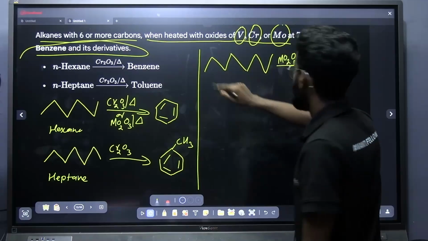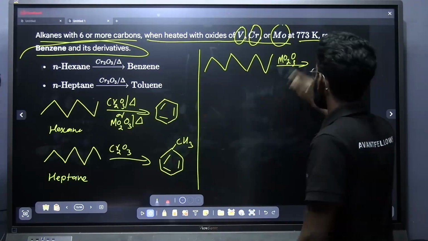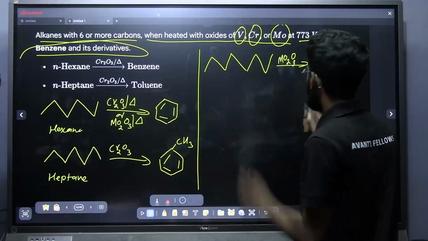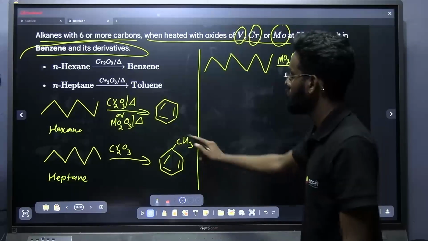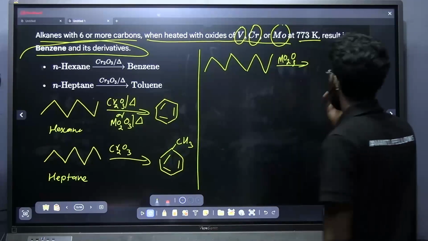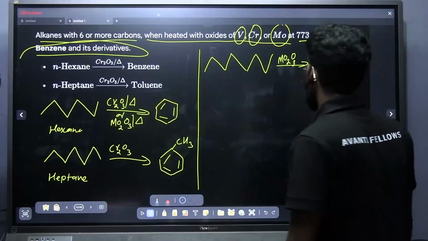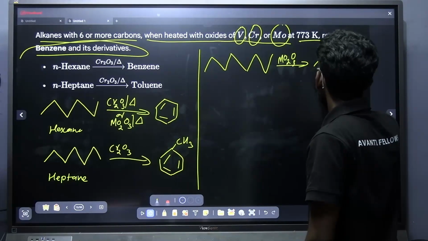Methyl benzene. Here it is, X is there. 8 carbon is there. So methyl benzene only will we get? How can we get methyl benzene? Methyl benzene means toluene only, right? Ethyl benzene. Very good.